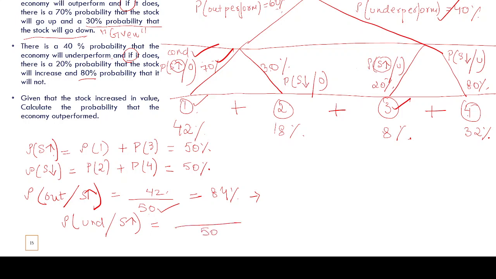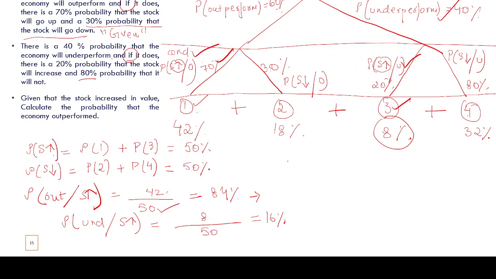Out of these 50 cases, in how many cases has the economy underperformed? 8 cases, right? Here, the economy has underperformed in 8 cases. So 8 by 50 is 16%.